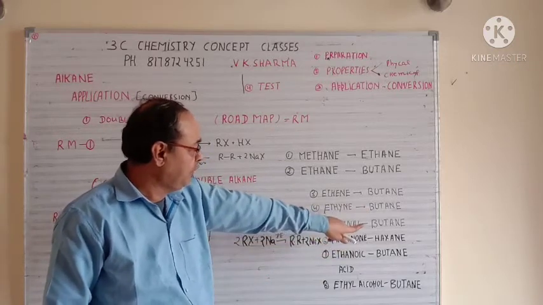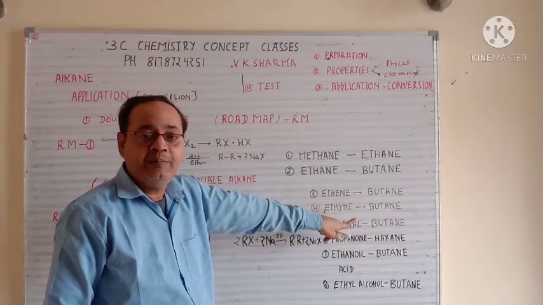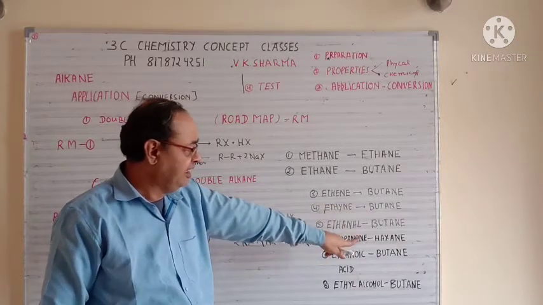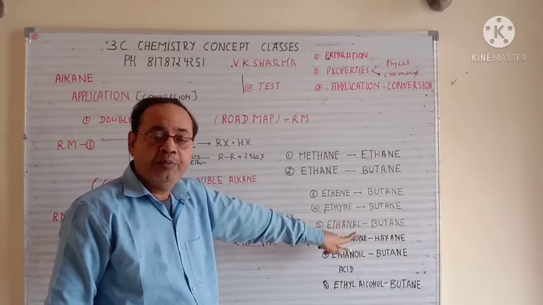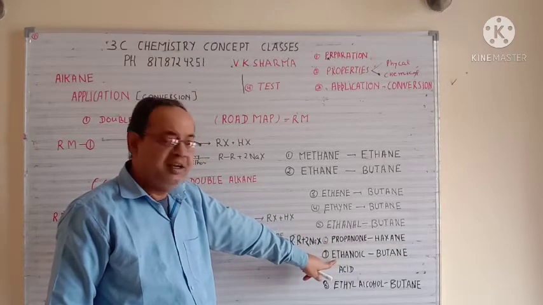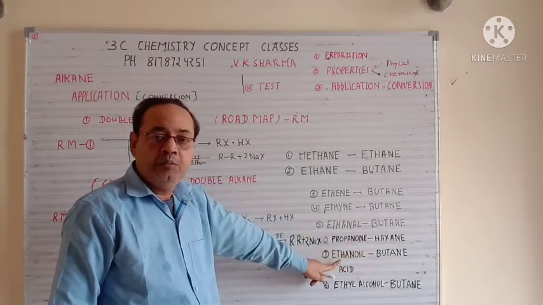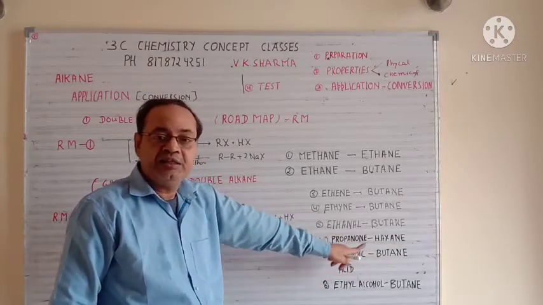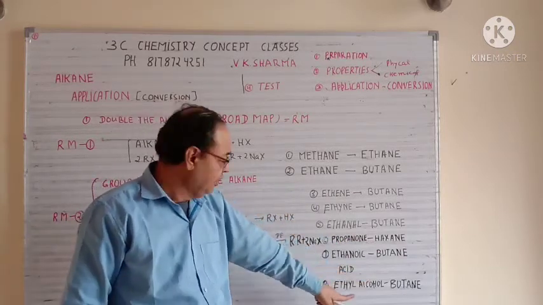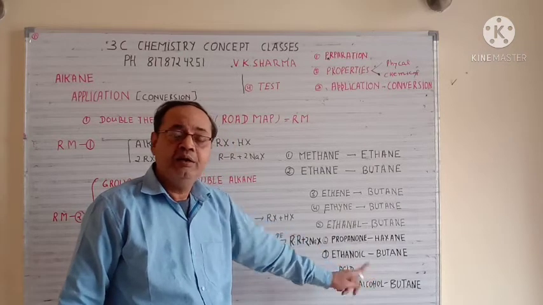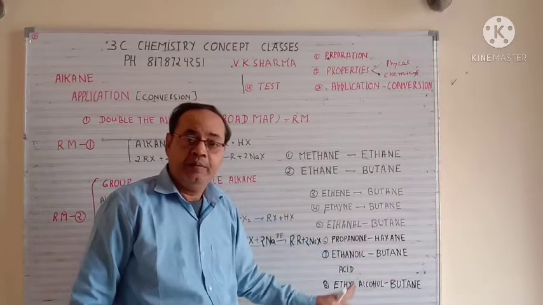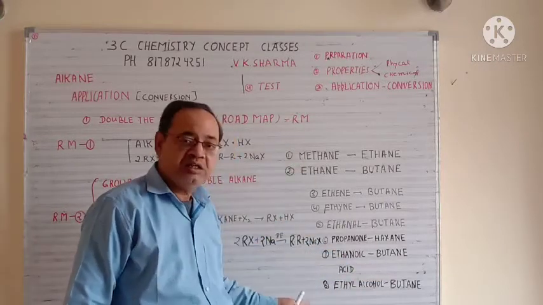Ethanol to butane, propanol to hexane, butanol to octane, pentanol to decane. Same with ethanoic acid to butane, propanoic acid to hexane, butanoic acid to octane, pentanoic acid to decane. Same way ethyl alcohol to butane, propyl alcohol to hexane, butyl alcohol to octane, pentyl alcohol to decane. So these are specimen questions.